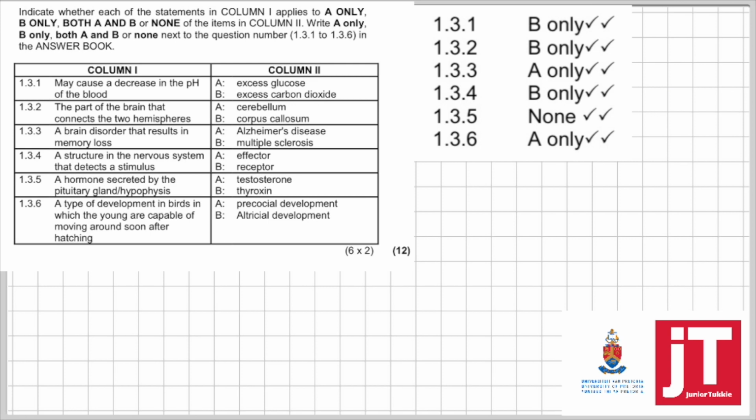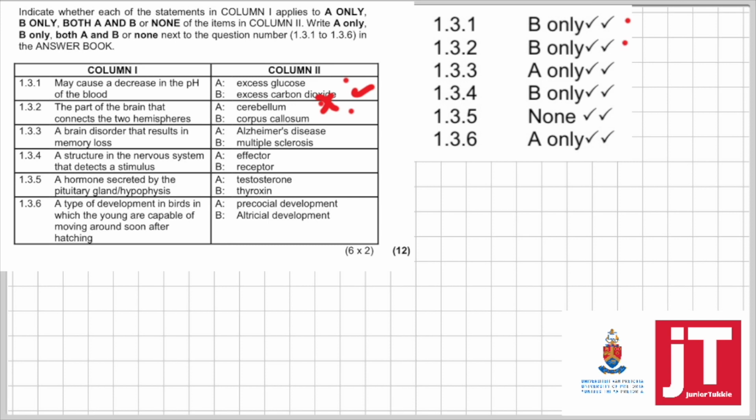1.3.1. What may cause a decrease in the pH of the blood? Now, we know that glucose will not affect blood pH, but excess carbon dioxide will affect blood pH, so your answer is B only. 1.3.2. The part of the brain that connects 2 hemispheres together, we know is not the cerebellum, it's the corpus callosum, so your answer is B only.